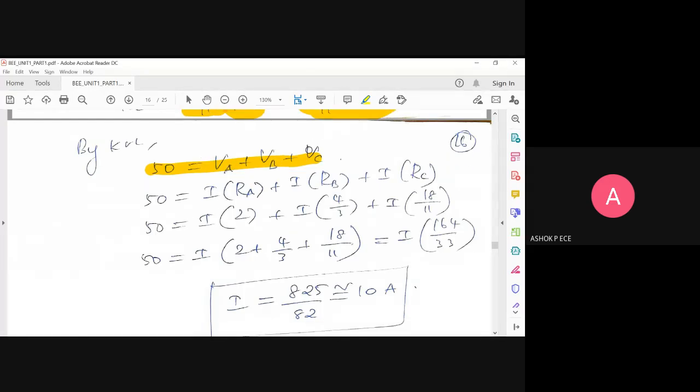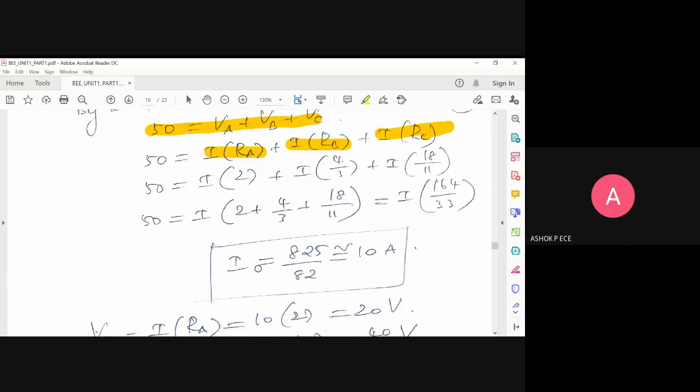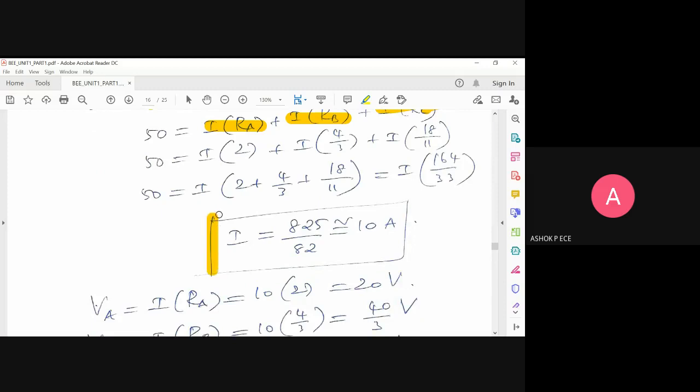How to find VA, VB, VC? Ohm's law. What is VA? I into R, I into RA. What is VB? I into RB. What is VC? I into RC. And you know the values of RA, RB, and RC. Substitute that. Finally, you can find the value of current. Current is approximately 10 amperes, I get.